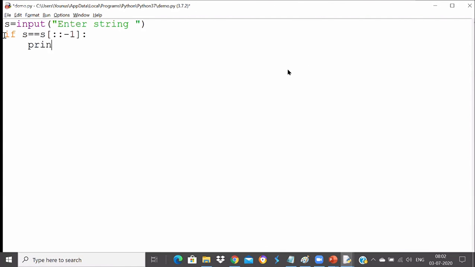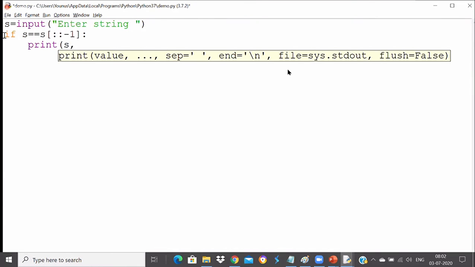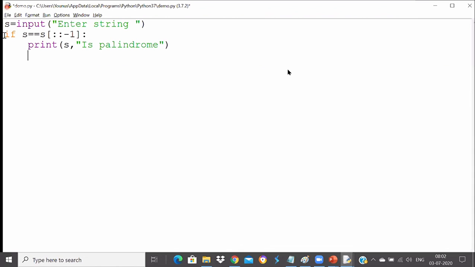If they are equal, then I will print S: is palindrome. Otherwise, else I'll say S: is not palindrome. That's all. S is equal to S colon minus 1. So this will give me the original string, and this will give me the reverse string. If the original string and the reverse string are the same, then it is called a palindrome, otherwise it's not a palindrome.